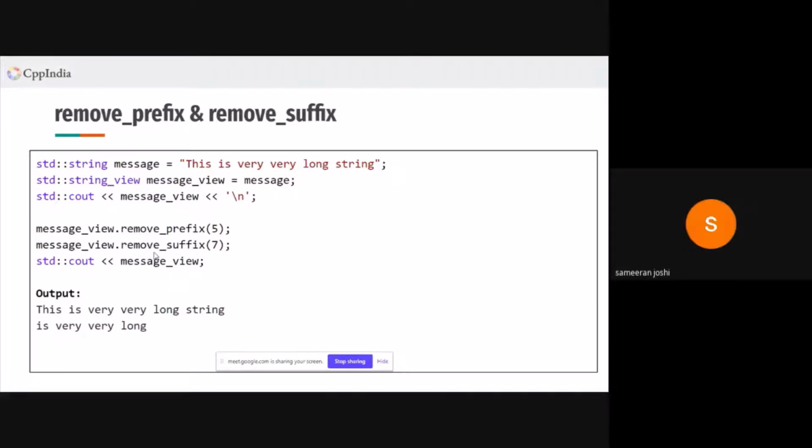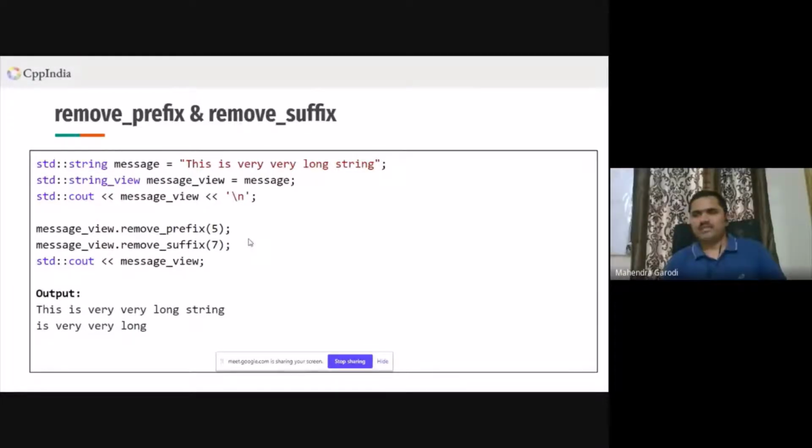Mahendra, you mentioned that if we pass a length greater than the length of the message, we'll get undefined behavior. So is it undefined behavior or an assertion from the library? It's undefined behavior. If you do it in release mode, there will be no assertions. Again, it depends on library implementations, but the standard says it's undefined behavior.